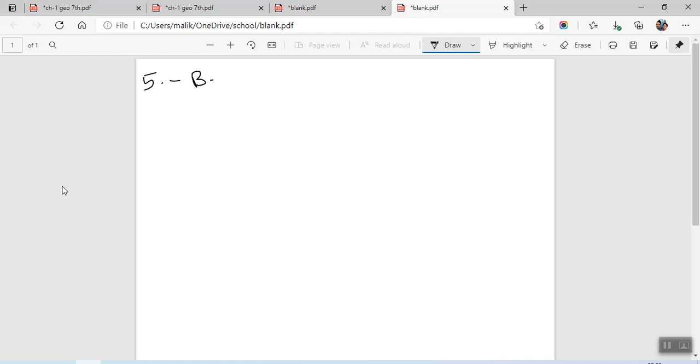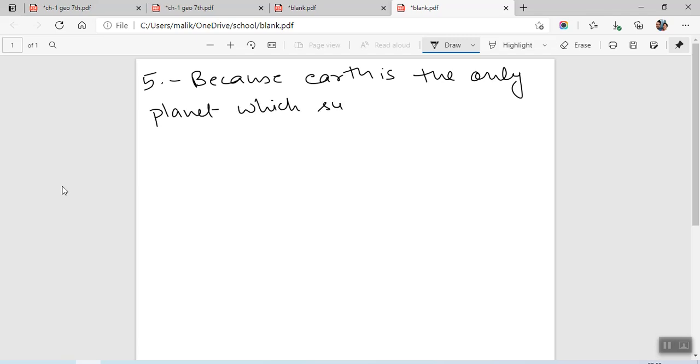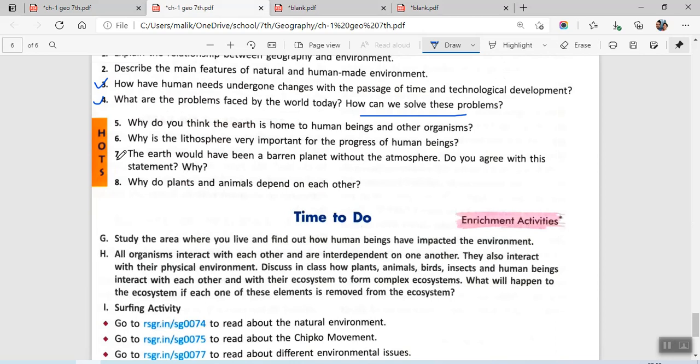You'll be writing because Earth is the only planet which supports life. There are conditions which support life. You can write this. So this is the only planet, that is why this is home to all the living organisms.